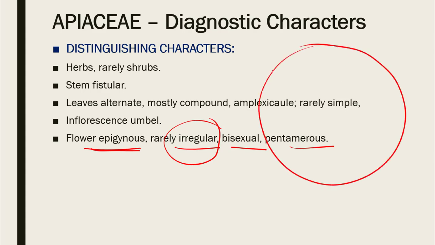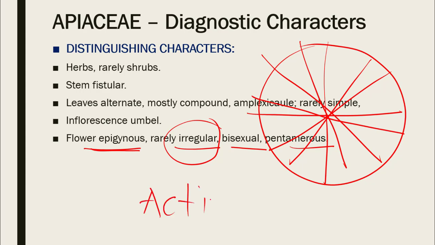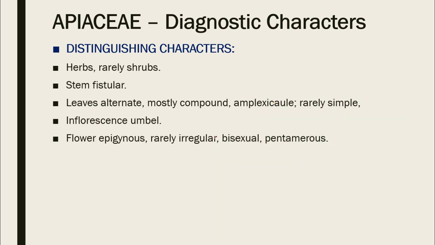Actinomorphic is a flower which can be cut into two equal parts from any plane. Now, if a flower has a radial symmetry like this, as you can see, we can cut it into two equal parts, just like a ball or like an orange or apple. You can cut it into two equal parts from various planes. That is actinomorphic. So mostly its flowers are actinomorphic, but rarely they may be irregular. They may be zygomorphic or irregular.